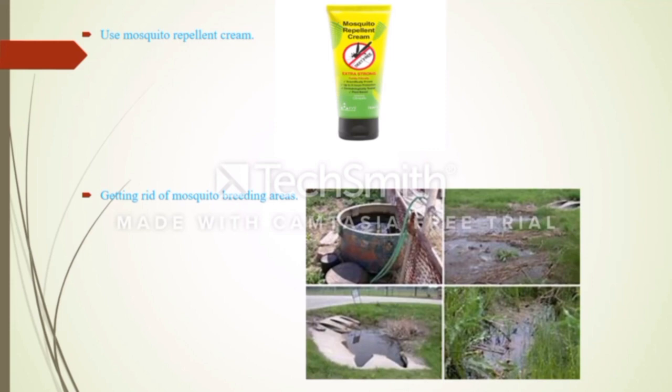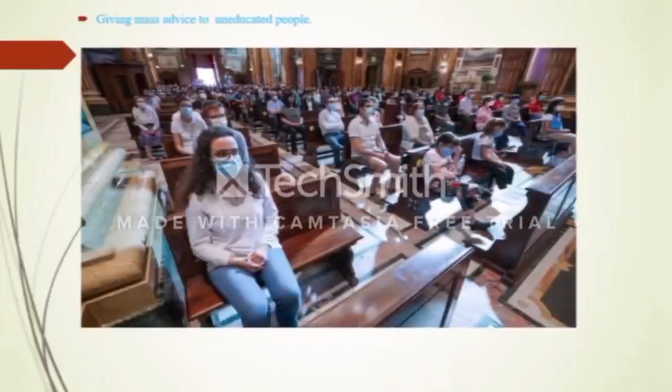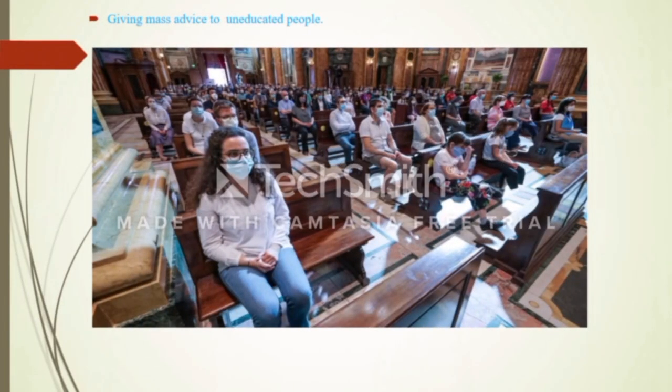Fourth one is getting rid of mosquito breeding areas. We can get rid of mosquito breeding areas by keeping the surrounding areas clean, cleaning drains and toilets, and filling up the ponds and pools. We can also prevent the parasitic disease by giving mass education and advice to uneducated people.